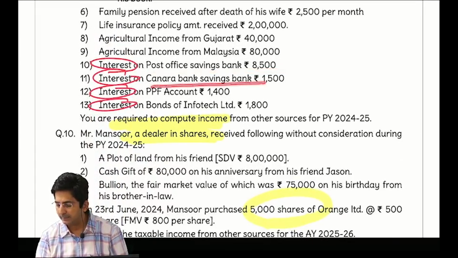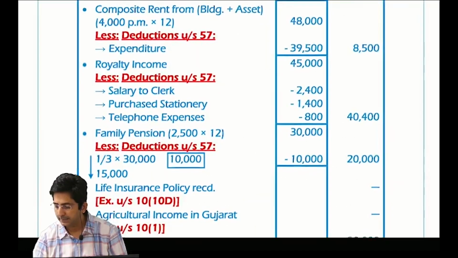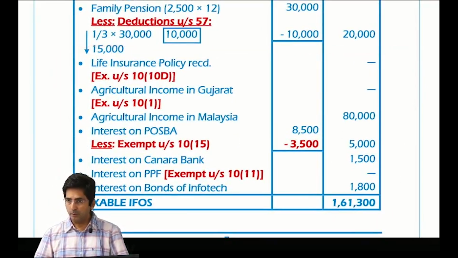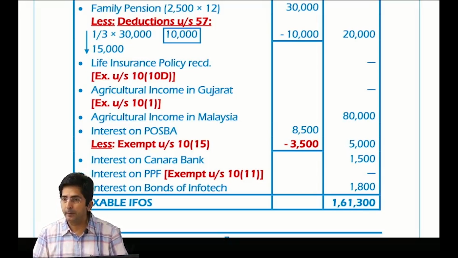Then Canara Bank savings account, taxable. PPF, exempt under 10(11). Then Infotech bonds, taxable. Check the answer. These were the points at the end. What is the total? 161,300. So finally we complete the topic of income from other sources.